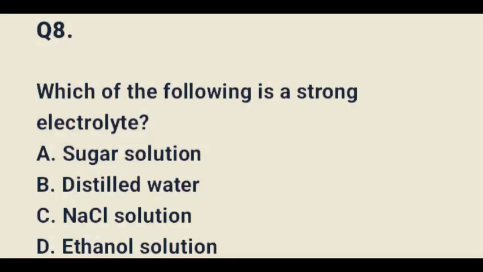Question A says, which of the following is a strong electrolyte? Option A, sugar solution. B, distilled water. C, sodium chloride solution. And D, ethanol solution. The correct option is option C, sodium chloride solution.